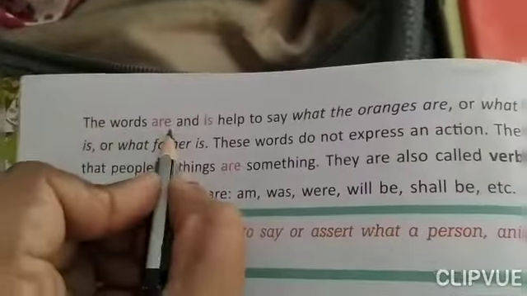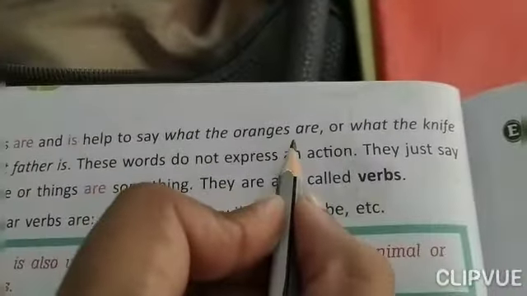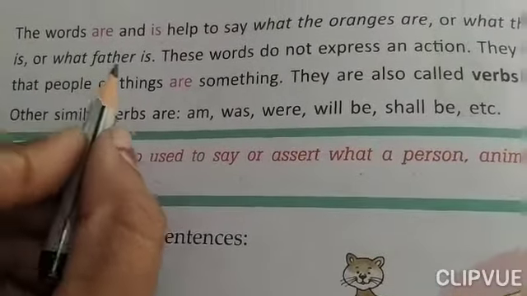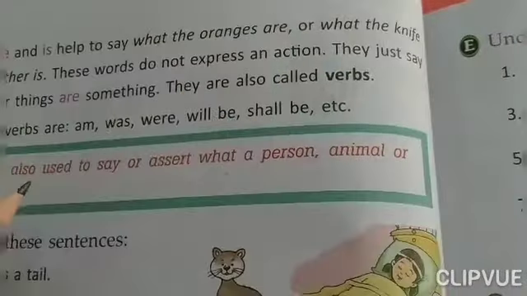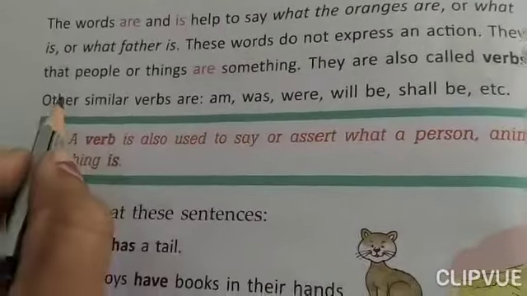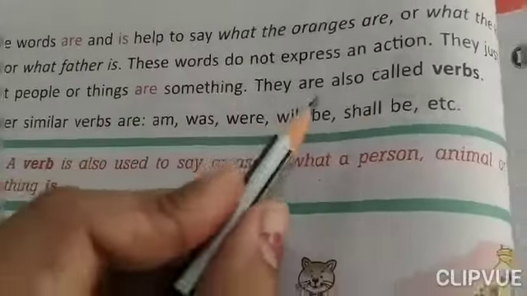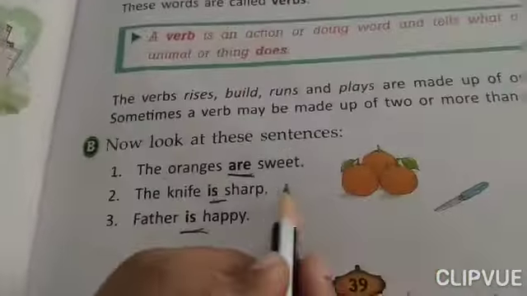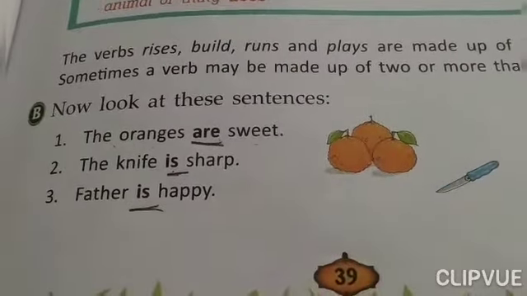The words are and is help to say what the oranges are or what the knife is or what father is. These words do not express an action. They just say that people or things are something. They are also called verbs. Now many times people mistake that there is no verb because there is no action. Do you find any action here?